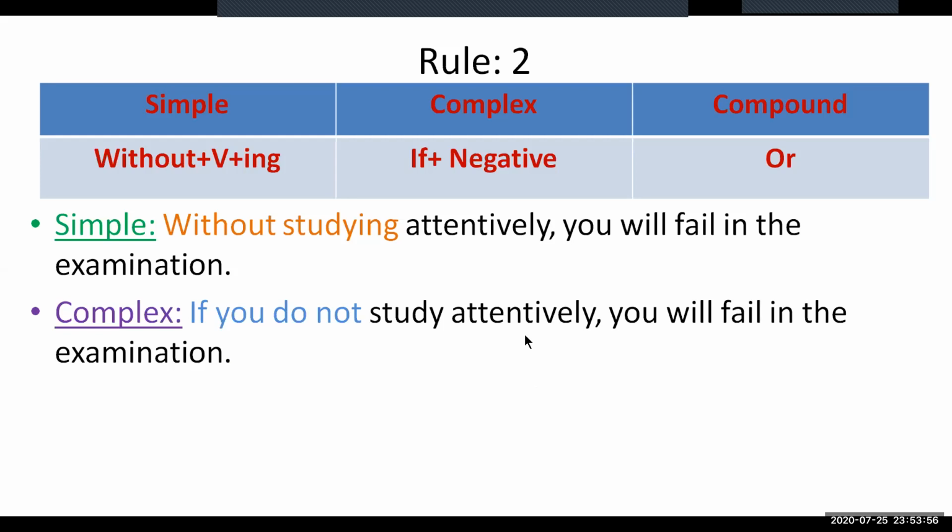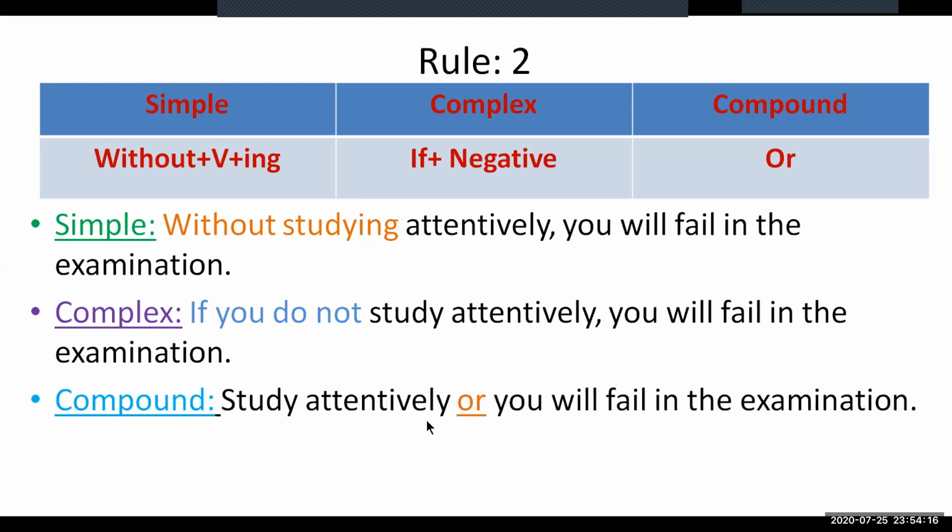To make this sentence a compound one, we normally need to use an imperative sentence at the beginning. So if you do not study attentively, the imperative of this form will be study attentively, and then the conjunction or will retain the negative meaning. So study attentively or you will fail in the examination. That is the compound one. Study attentively or you will fail in the examination.